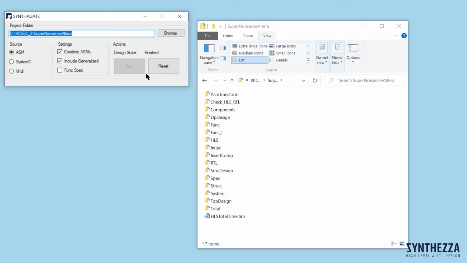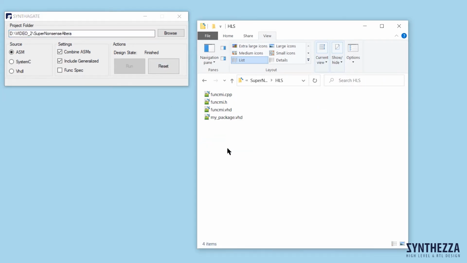The result of high-level synthesis is presented in folder HLS. Syntagate automatically constructs two designs at the same time. The first in VHDL, file funcmyVHD, and the second in systemc, file funcmyCpp.